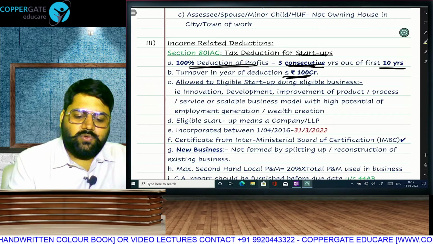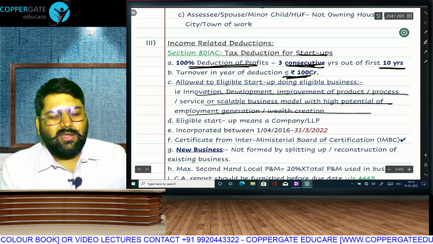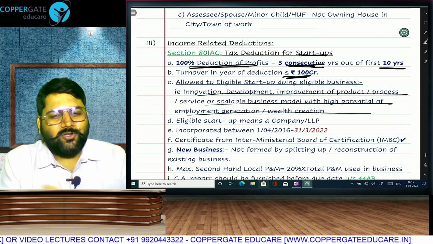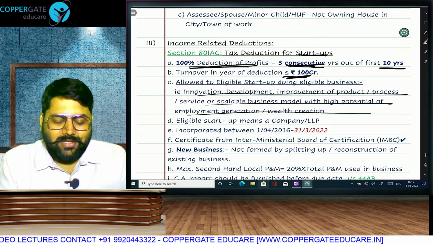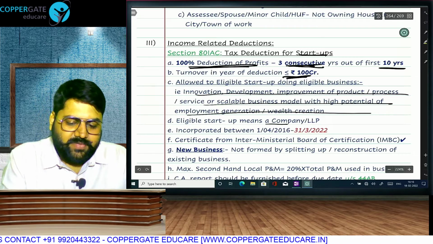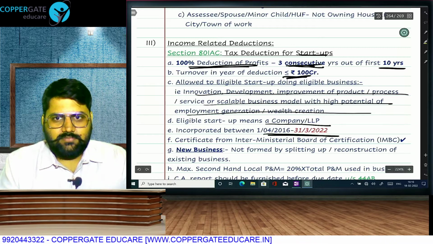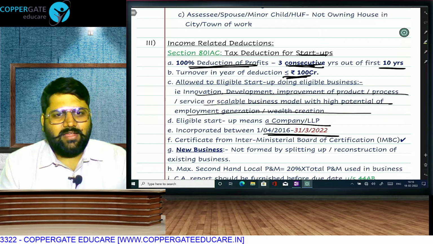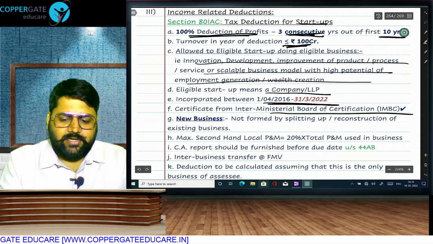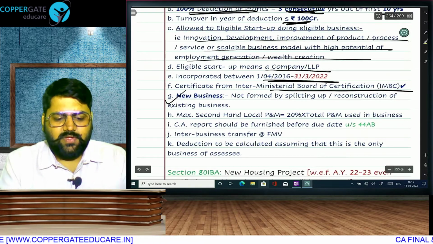Eligible startup means doing innovation, development of new products, scalable business. Ola, Uber, Paytm, all these are startups. You watch Shark Tank India, you will come to know what startups are. Eligible startup means a company or LLP which has been incorporated during this period. Earlier they kept 16, 17. Every year they are extending. This year also they extended. You receive certificate from Inter-Ministerial Board of Certification, not formed by splitting up or reconstruction of existing business.